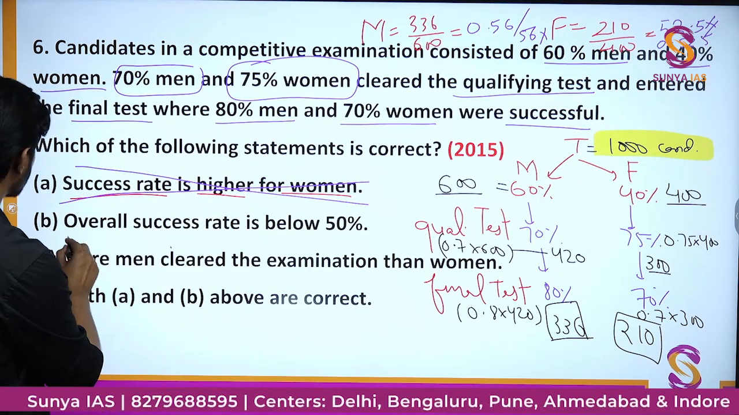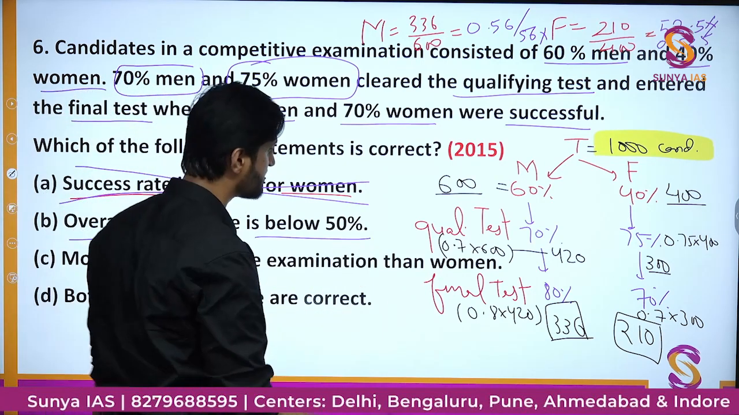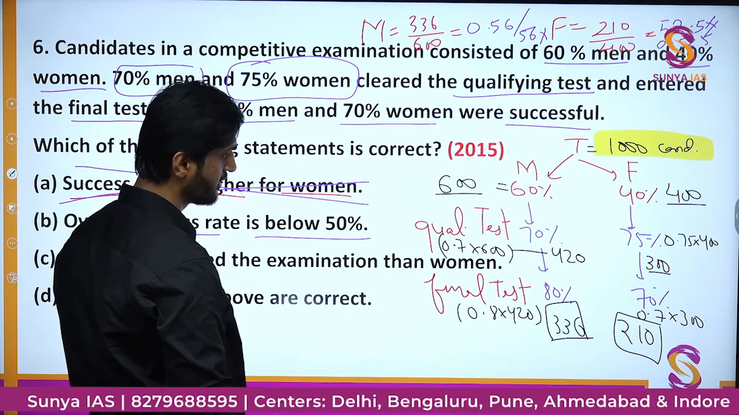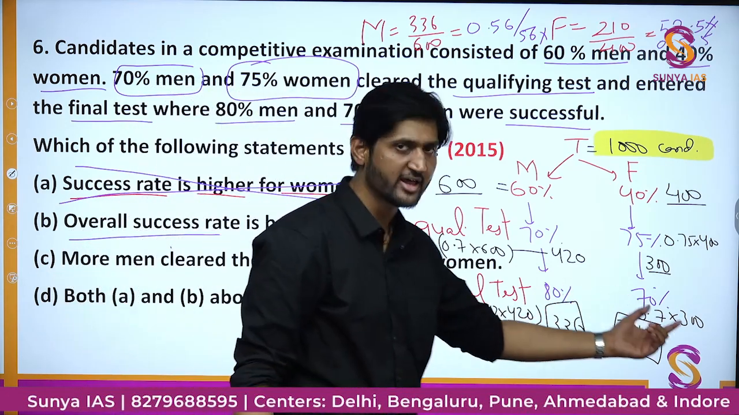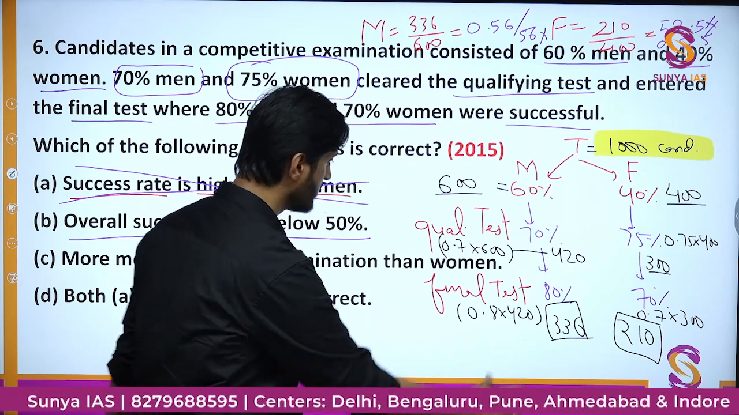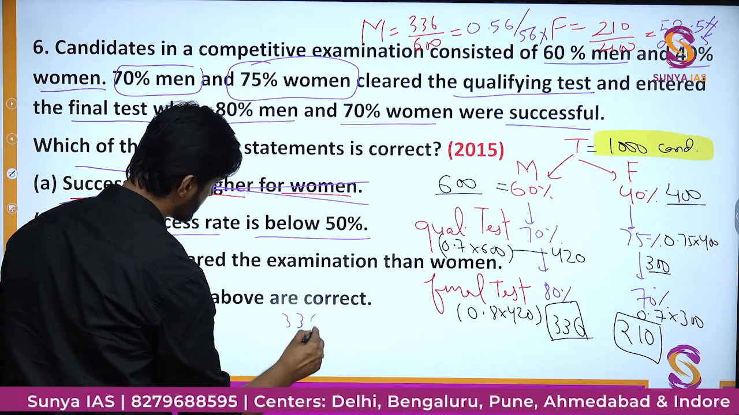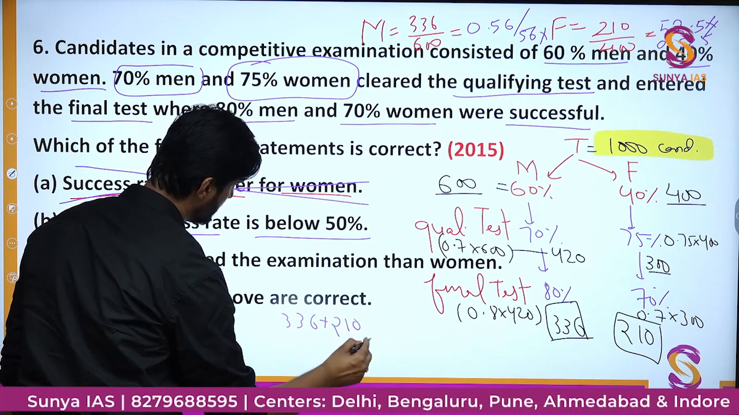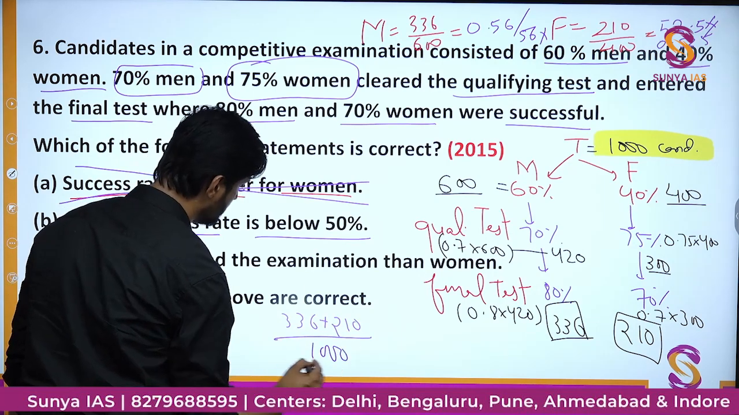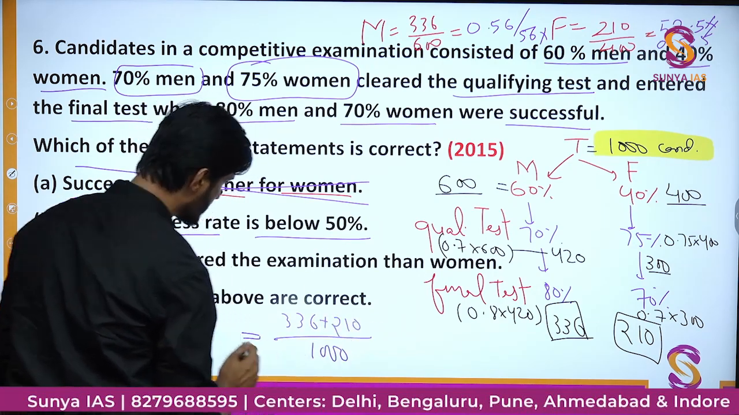Now, overall success rate is below 50%. What is the overall success rate? What is the overall number of people clearing the examination divided by total candidates? So the overall number of candidates who are passing is 336 plus 210, divided by the total, that is 1000. That is going to be how much?